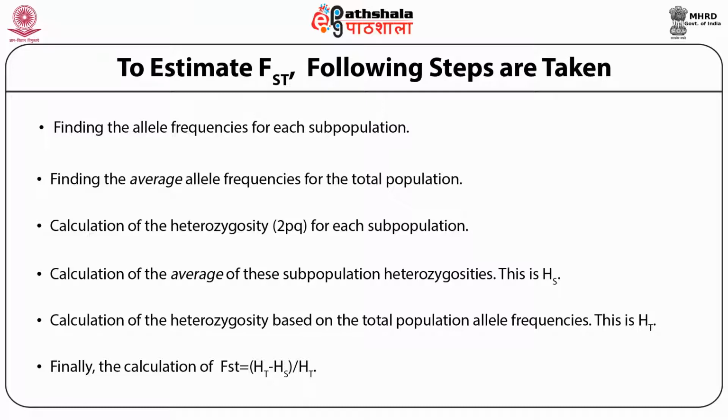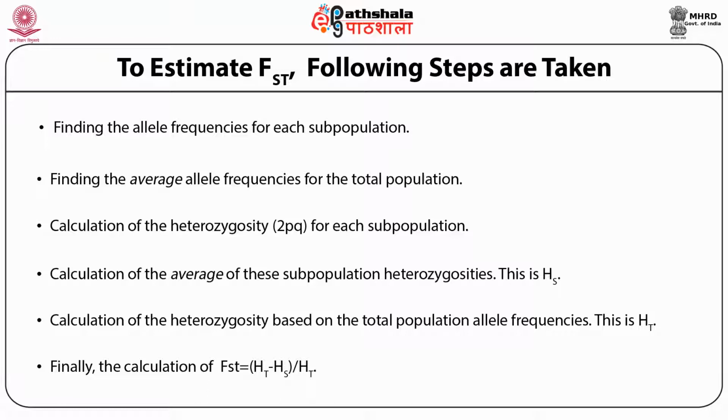The average expected heterozygosity in the two subpopulations is then HS equal to 1 by 2 [2 times 0.65 times 0.35 plus 2 times 0.65 times 0.35], which is equal to 0.455.